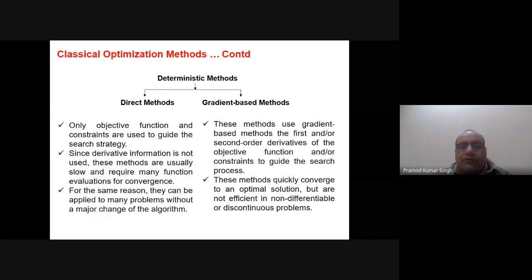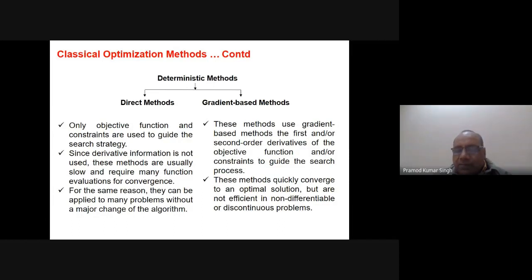And here we basically use the derivatives, the gradient information also. In the case of gradient based methods, as the name indicates, these methods use the first and/or second order derivatives of the objective function and/or constraints to guide the search. These methods quickly converge to an optimal solution but are inefficient in non-differentiable or discontinuous problems, because they use the derivative information.